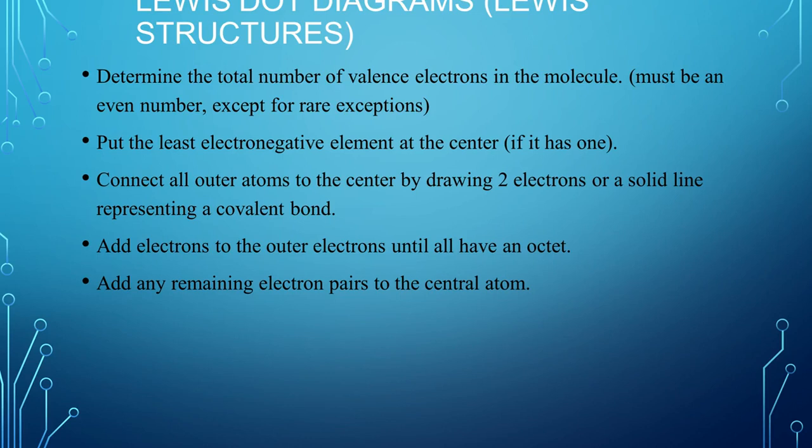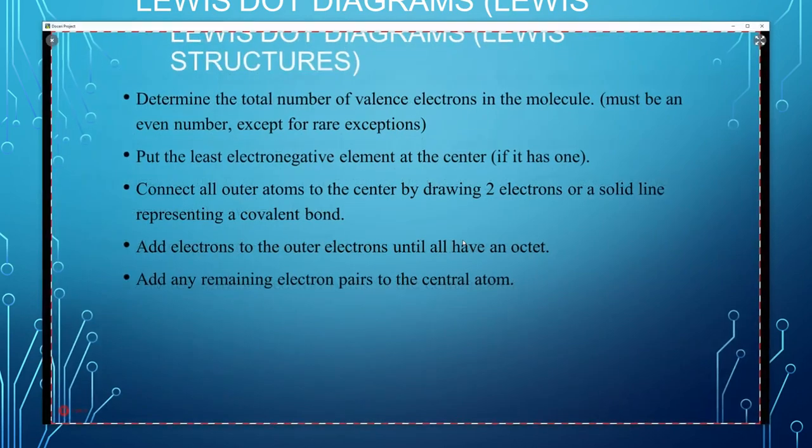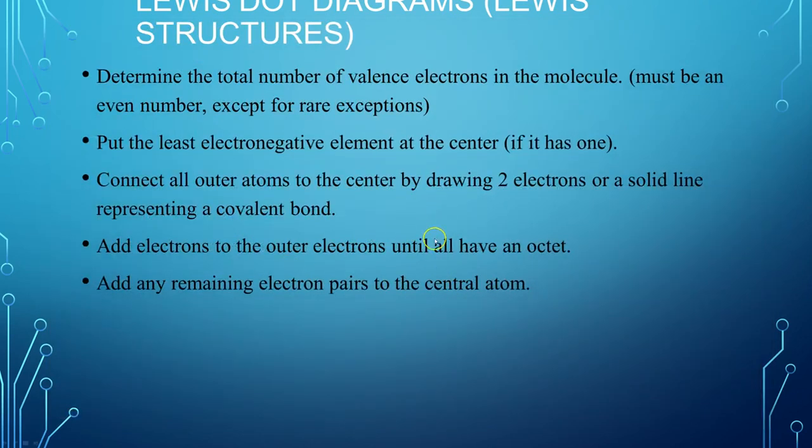Add electrons to the outer elements until all of the outer elements have an octet, and then add any remaining electron pairs to the central atom at the end if you have them left over, and if the central atom can still hold more. Some elements can have more than 8. We'll talk about that. So we can break the octet rule.